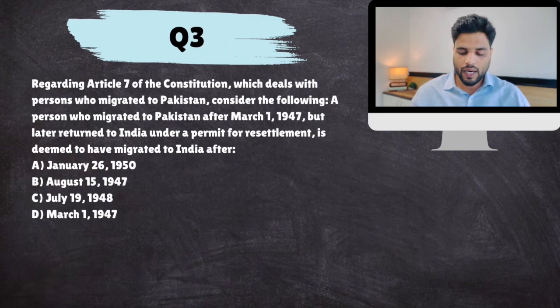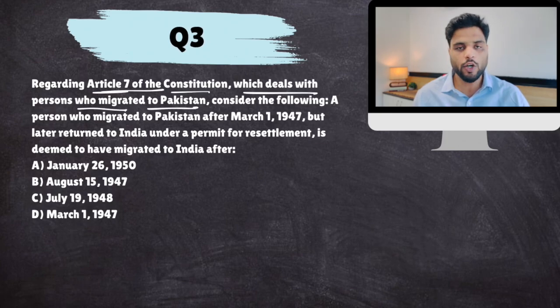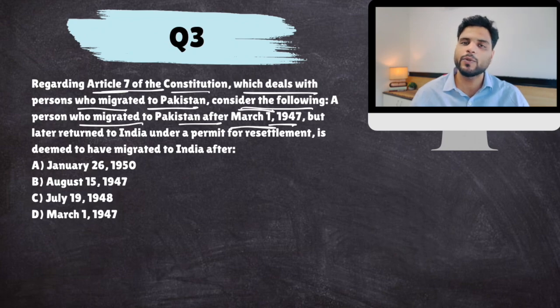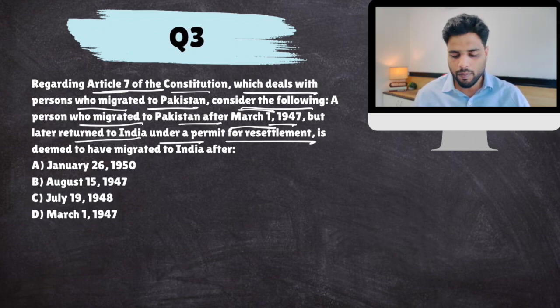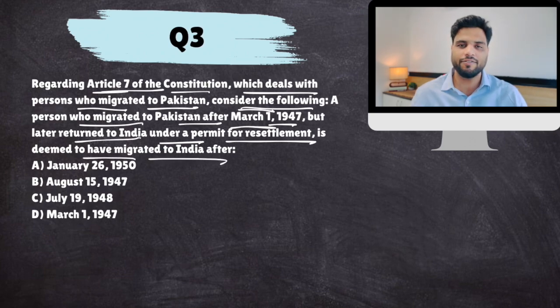Next. Now, Article 6 and Article 7 deal with the question of Pakistan and citizenship with respect to that. Regarding Article 7 of the Constitution, which deals with persons who migrated to Pakistan, consider the following. A person who migrated to Pakistan after March 1st, 1947, by which time it was clear that Pakistan was being created, but later returned to India under a permit for resettlement, is deemed to have migrated to India after.